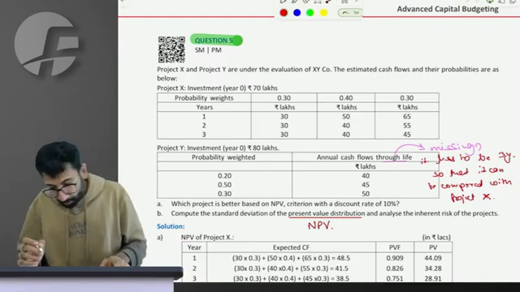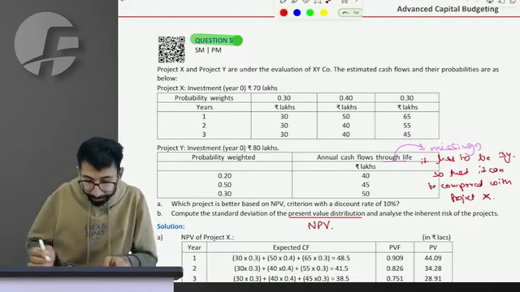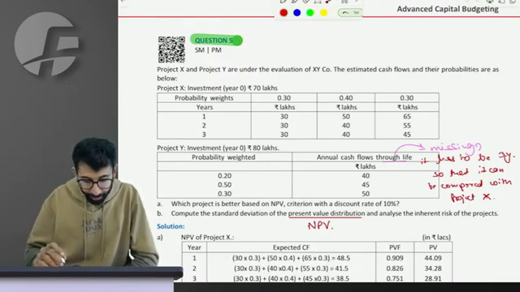Cool. So let's solve question number 5. Question 1 is exactly the same as what we have done. Let's solve question number 5.